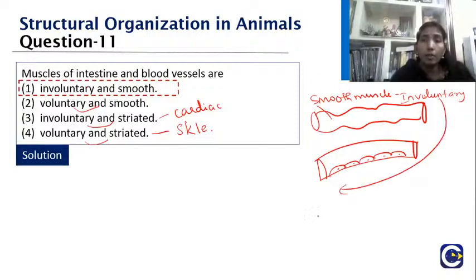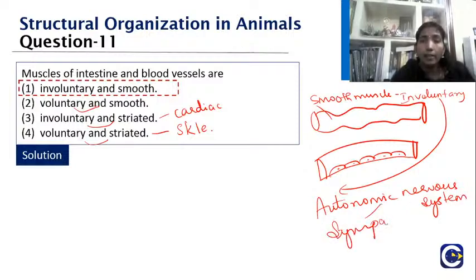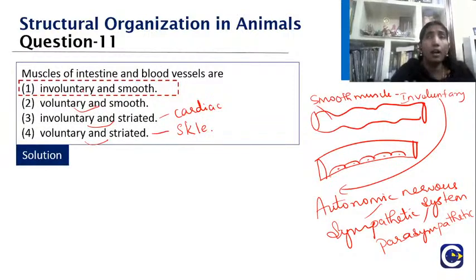Why are they involuntary? Because they are supplied by the autonomic nervous system. So what is the autonomic nervous system? It comprises the sympathetic and the parasympathetic. So they are totally not under our control. They have their own set of control, sympathetic and parasympathetic. So the muscles of intestine and blood vessels are involuntary. You cannot say the intestine should move faster or slow down. You cannot dictate rules to it. And they are made up of smooth muscle. So that concept you should all know. Very good students, you gave the right answer.